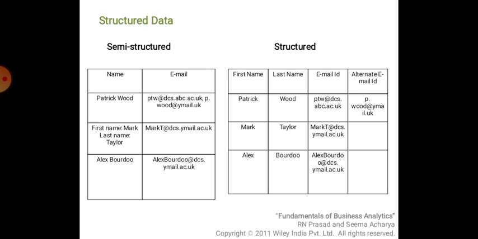So students, you can find here there is more classification in structured data. Data is properly maintained, whereas in semi-structured data the name is put together, that is, there is no first name and last name. Also in case of email, the 2 emails are available under one column only, whereas in structured there is one more column where the alternate email is available.